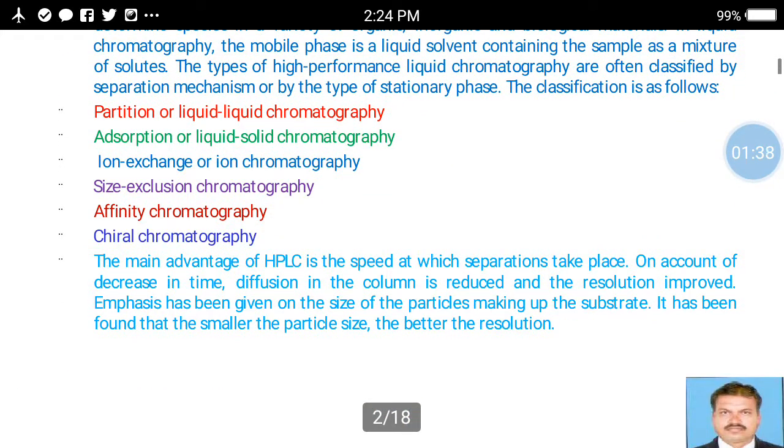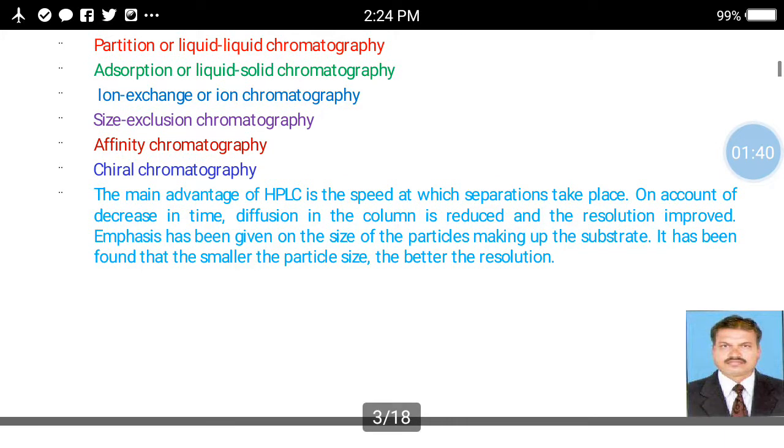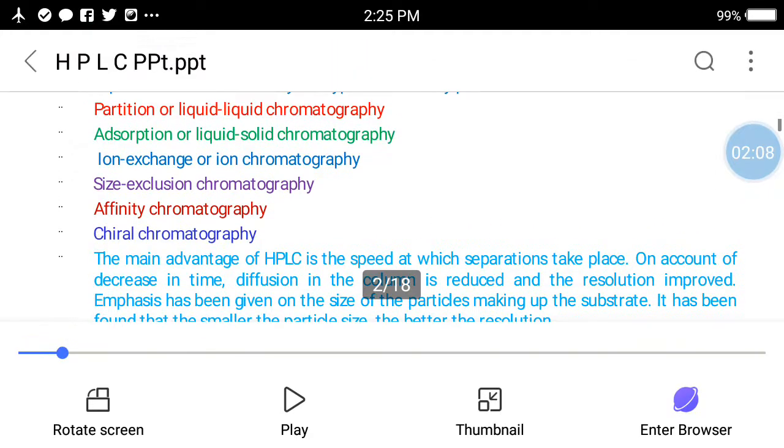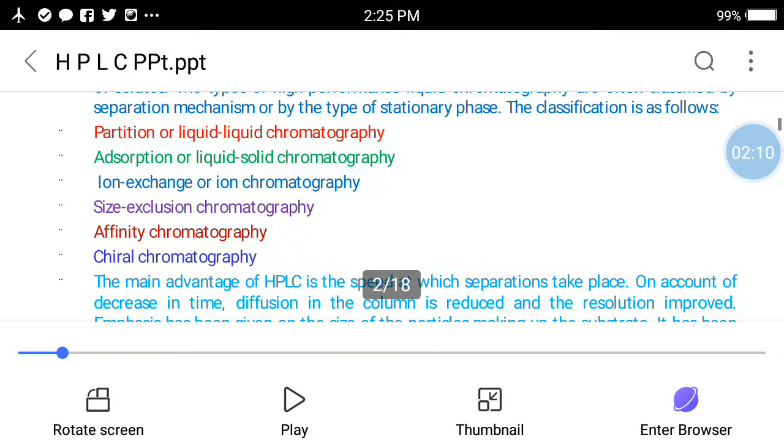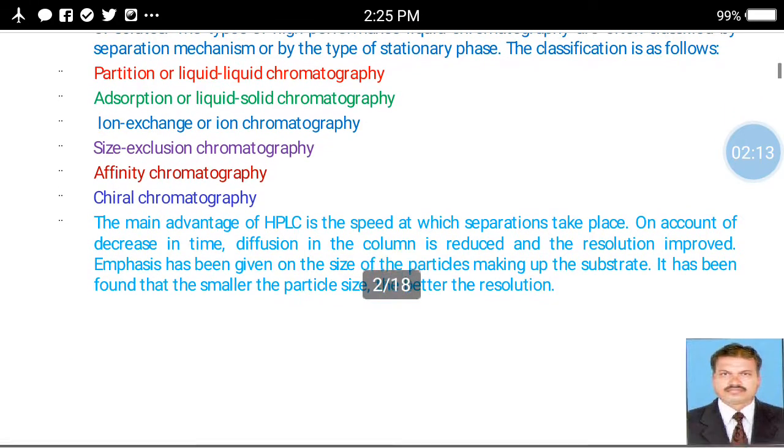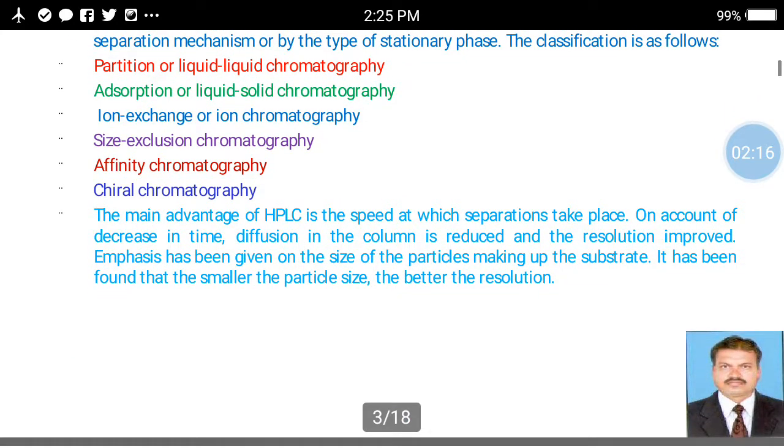These are the different partition or liquid chromatography. First one is the adsorption or liquid solid chromatography. Second one, ion exchange or ion chromatography. Third one is the size exclusion chromatography. Then next one, affinity chromatography and chiral chromatography. These are the different types of chromatography which are related to the stationary phase and the mobile phase.